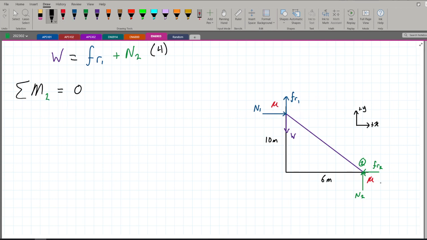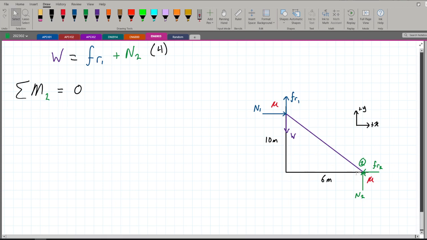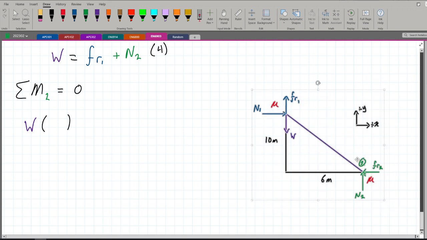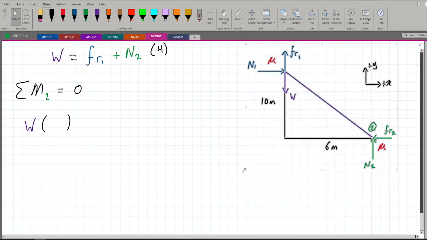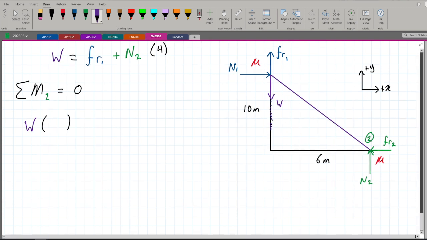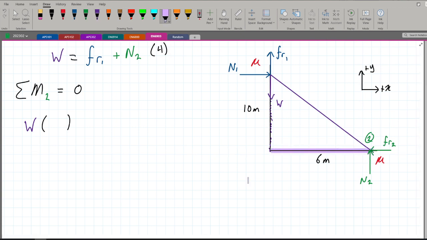Here, it is very direct. We are already given our perpendicular distances here. We do not have to do any trigonometry to find it. So let us just apply our equation. The first thing we have is W times a perpendicular distance. What's the perpendicular distance for W over here? If I increase the size of this just a little bit, so we can look at this. If we extend this force to the bottom, you will notice that this distance here is the perpendicular distance to point 2. So it is our 6 meters. So 6 meters is our perpendicular distance.